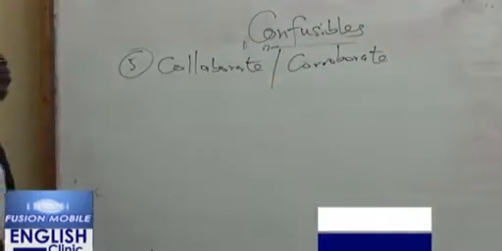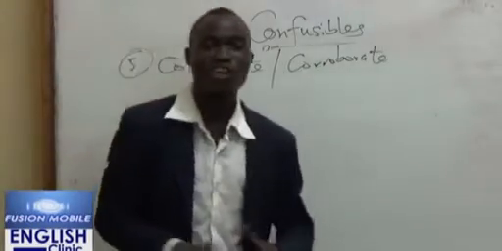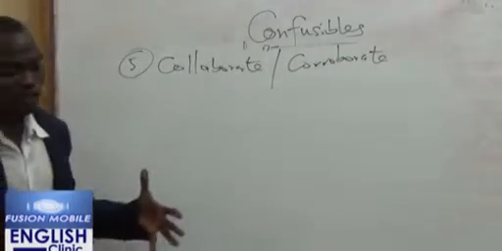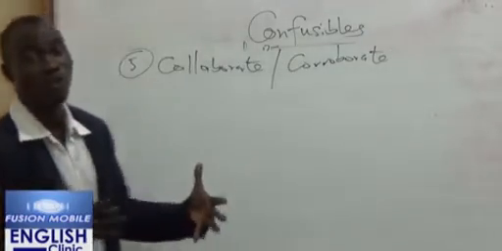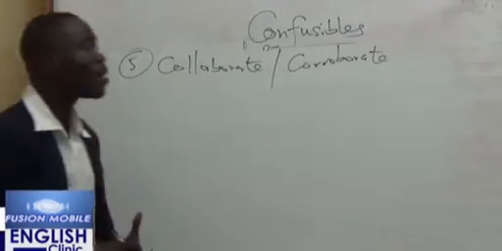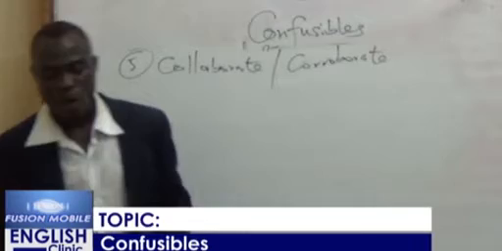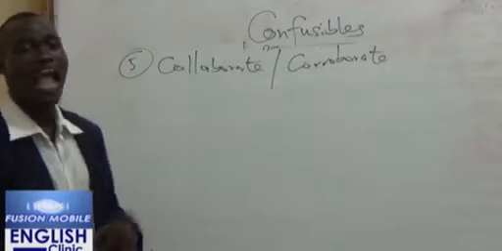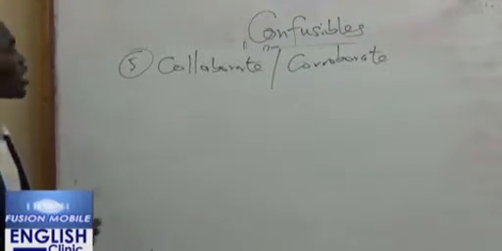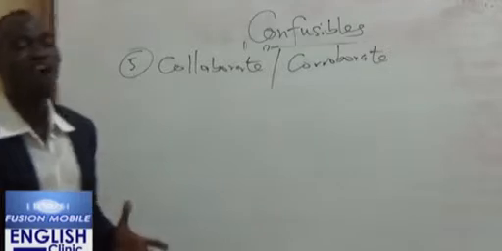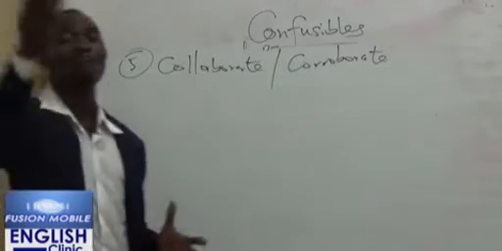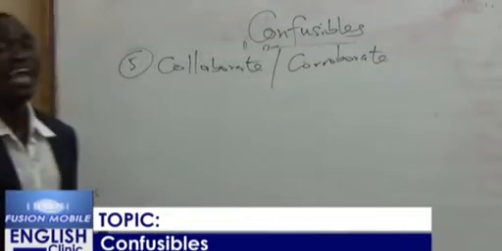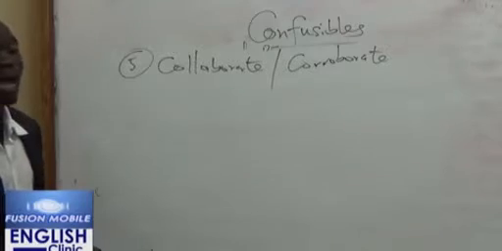Collaborate and corroborate. Now, what does it mean to collaborate? To collaborate means what? To join someone else to do something. When you work in partnership with someone, that's the collaboration. But when we talk about corroboration, when you say something to affirm or to give support to what somebody has said before or has done before. So, I can say that the statement of the accused corroborated the claim the man made earlier. The statement of the accused corroborated the statement the man made earlier.